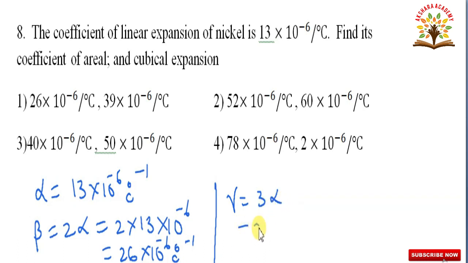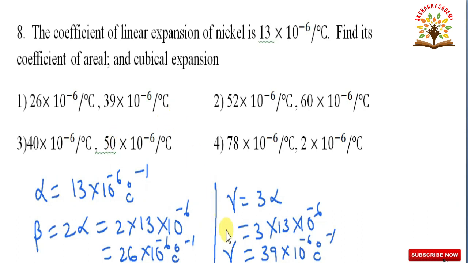that is equal to 3 into 13 into 10 to the power of minus 6. 13 3s are how much? 39 into 10 to the power of minus 6 degree centigrade inverse. This is the value of cubical expansion, and this beta denotes coefficient of areal expansion. Which option is correct? First one is correct.